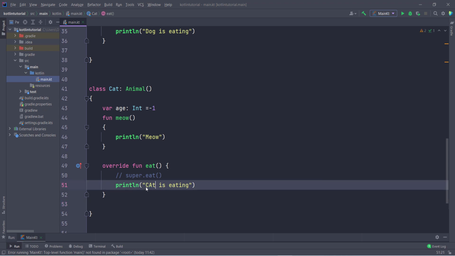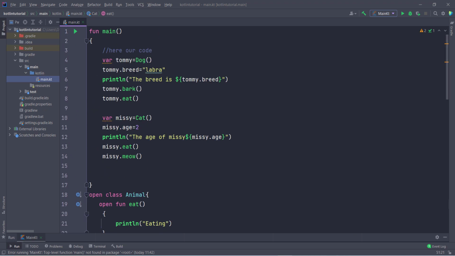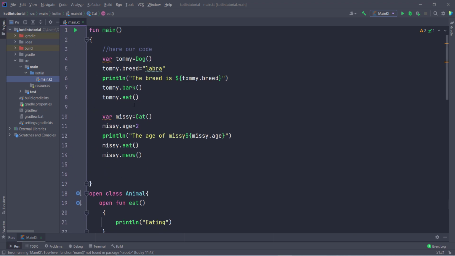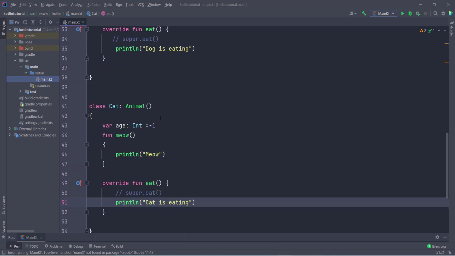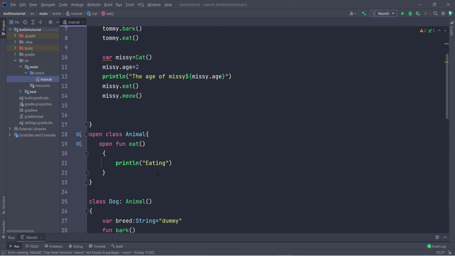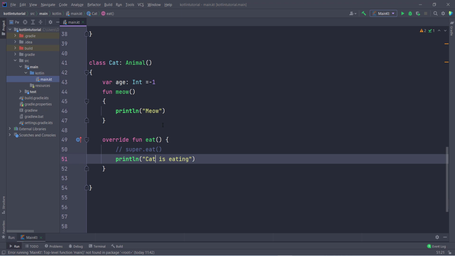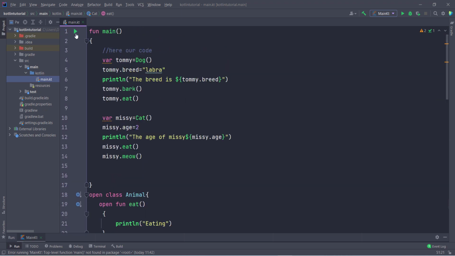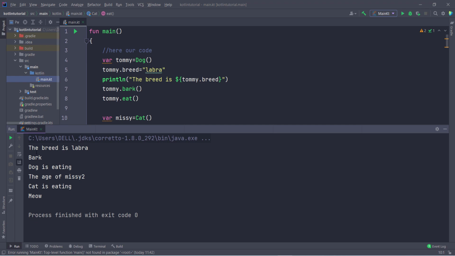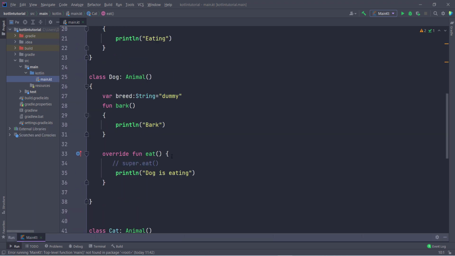Now Kotlin automatically identifies who is calling the function. If I create the object of dog class, then it will call the function dog is eating. But if I create the object of cat class, then it will call the function cat is eating. So let's run this program. You can see I get the breed is Labra, bark, and dog is eating, the age of Missy 2, cat is eating. So this is the simplest method of understanding how overriding works in Kotlin.